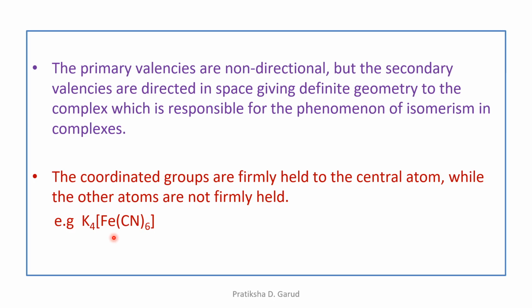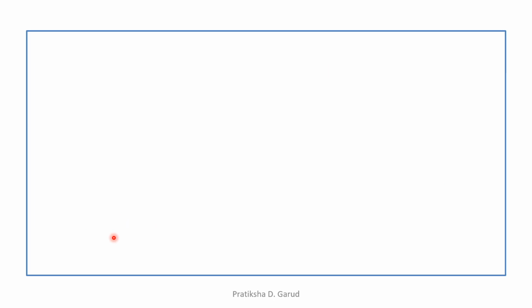Let's explain all these assumptions by taking one particular example. So let's take an example of [Pt(NH3)6]Cl2.